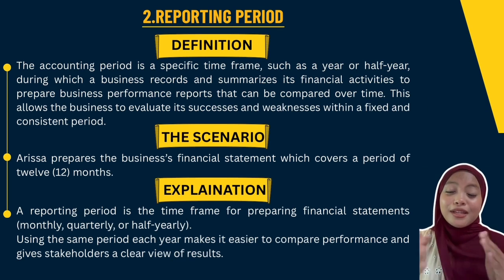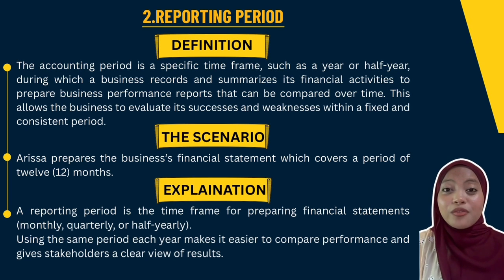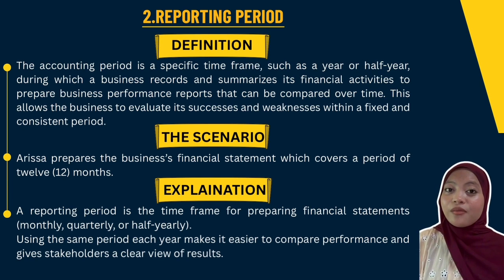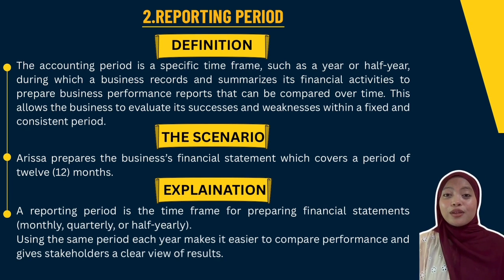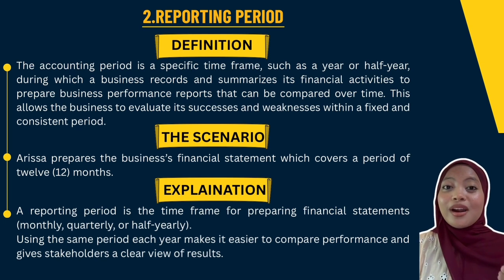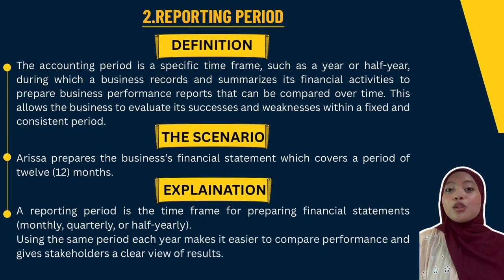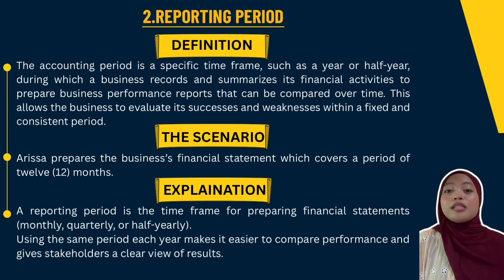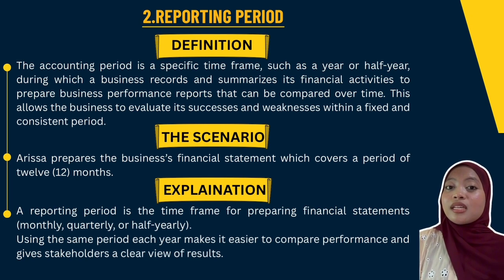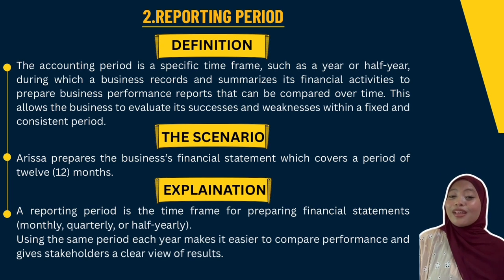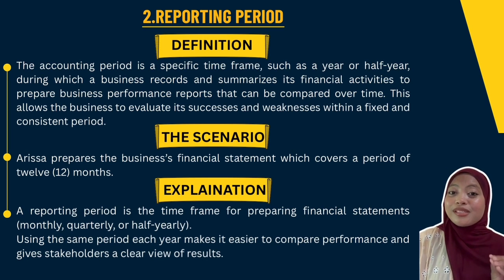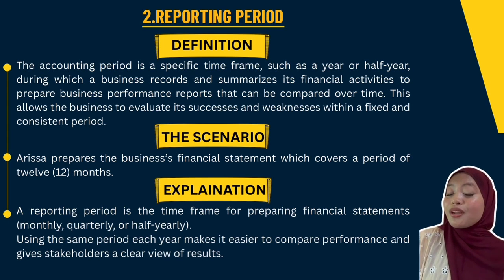performance. Other than that, reporting period. What is the definition of reporting period? The accounting period is a specific time frame, such as a year or half year, during which a business records and summarizes its financial activities to prepare a business performance report that can be compared over time. This allows the business to evaluate its successes and weaknesses within a fixed and consistent period. Why did I say this is a reporting period? Because in the scenario, she prepared the business financial statements which cover a period of 12 months.